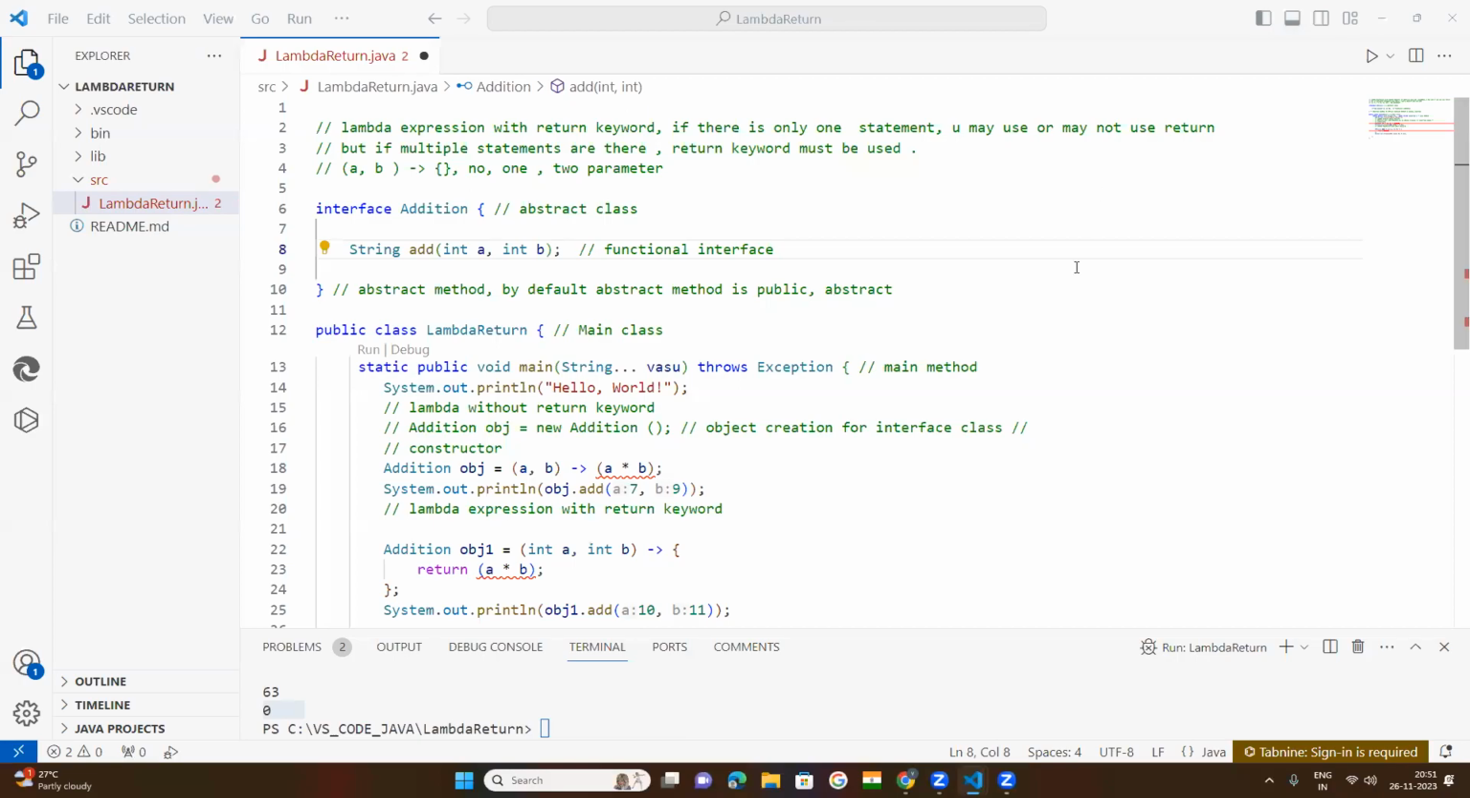This class is okay. Now this is the second period. In the second period, we will discuss that, as I discussed, if multiple statements are there, the return keyword must be used. That is to be discussed here.